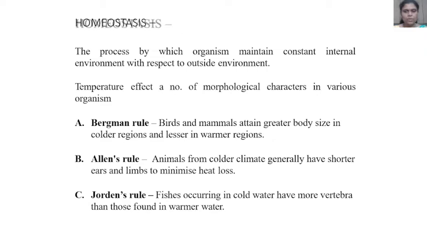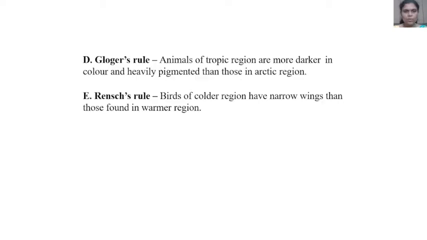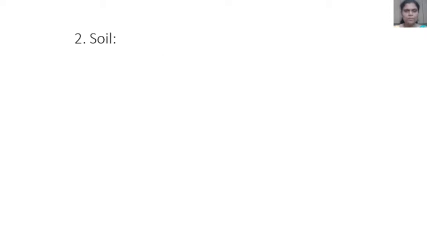The next, Jordan's rule. Fishes occurring in cold water have more vertebrae than those found in warmer water. Then Gloger's rule: animals of the tropical region are darker in color and more heavily pigmented than those in the Arctic region. Then Wrench's rule: birds of colder regions have narrower wings than those found in warmer regions. Second abiotic factor, that is the soil.